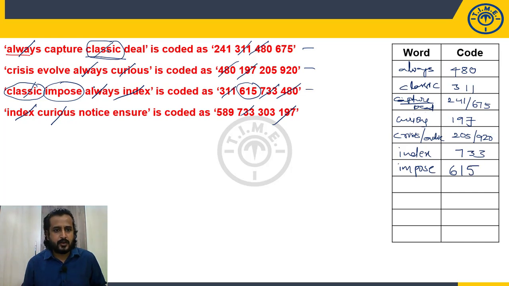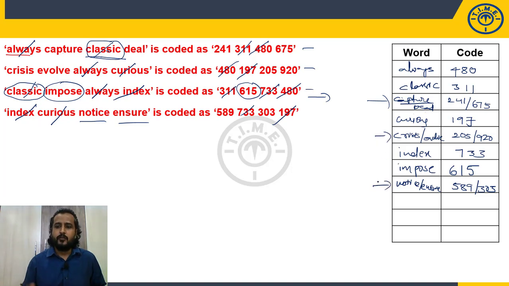Fine. Now the third statement is completely ruled out. The fourth statement is already compared with the first, second, third. So what are the terms that I left? Notice, ensure. So what are the codes for notice and ensure? 589 or 303. So this will be mine. So you are able to find out the codes for each and every word. There are a few words where you are unable to find out the exact codes. It's okay. Move to the questions.